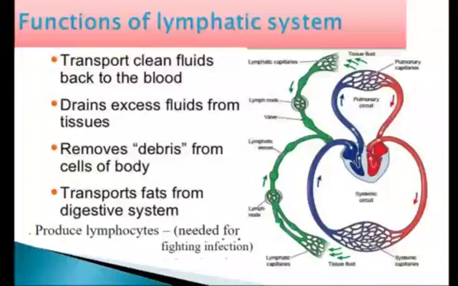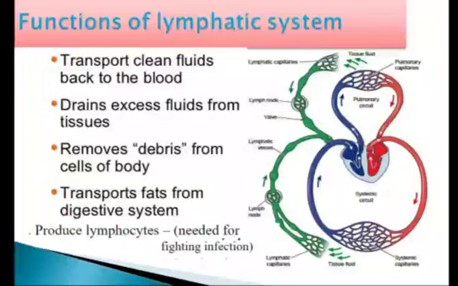That means it protects the body by killing the germs. How? Because lymphocytes are present in the lymph nodes which destroy the harmful pathogens. So the lymphatic system protects the body by killing the germs drained out of the body tissue with the help of lymphocytes contained in the lymph nodes and by making antibodies.